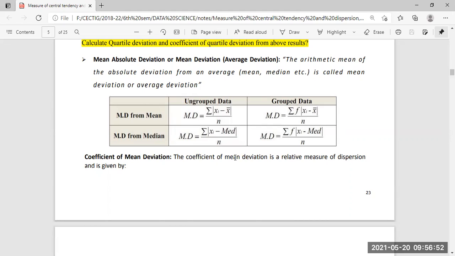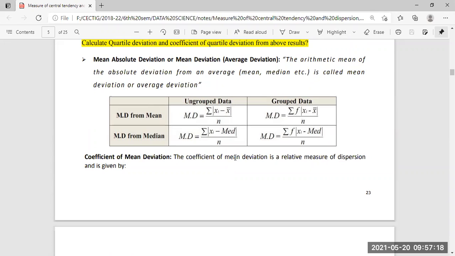So the formula for grouped and ungrouped data. There are two scenarios: it might be ungrouped data or it might be grouped data. For ungrouped data, the mean deviation MD equals summation of |xi minus x bar| divided by n. And for grouped data, it is summation of f |xi minus x bar| divided by n.